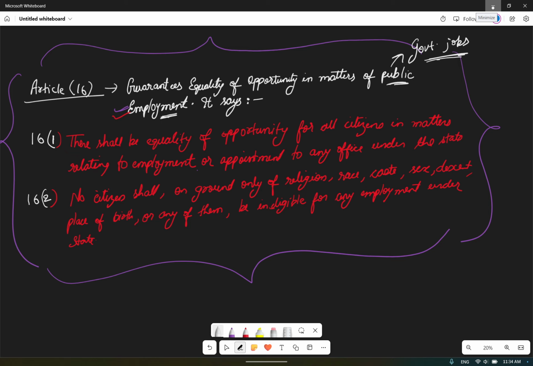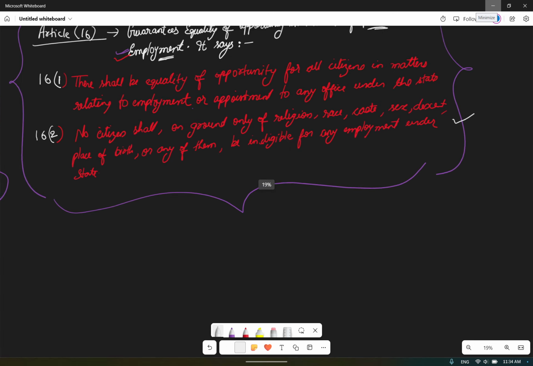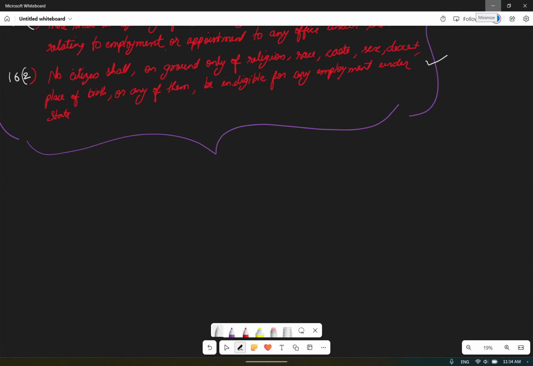Now, whatever we have told here is where discrimination can't be done. No discrimination can be done on these bases as per Article 16 clause 2. But now we'll see how discrimination can be done. On the basis of domicile, can discrimination be done? It is not mentioned anywhere. The Supreme Court also said that up to 50% of the seats can be reserved on the basis of domicile.